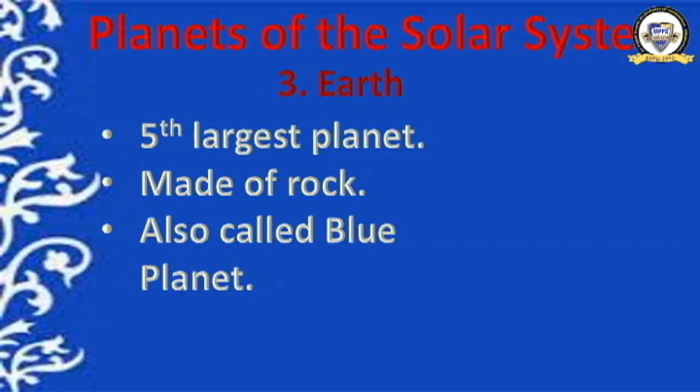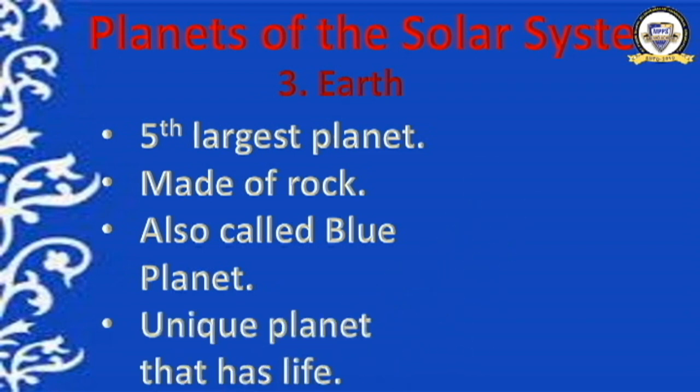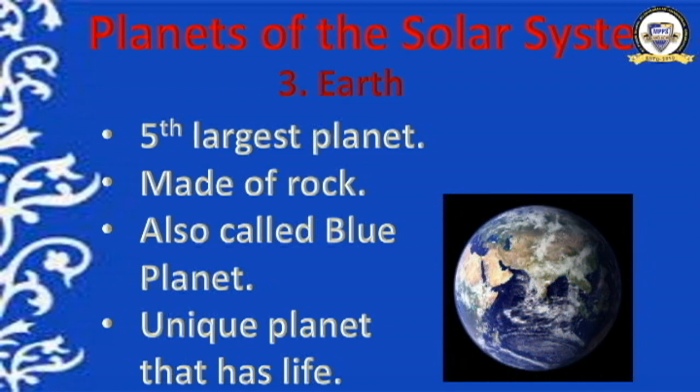Presence of air, water and suitable temperatures make the Earth a unique planet which has life on it. Earth is the only planet which has life because we have all the conditions suitable for the existence of life. Atmosphere, water, air, these are the essential things for the survival of human beings, and Earth has these suitable conditions.